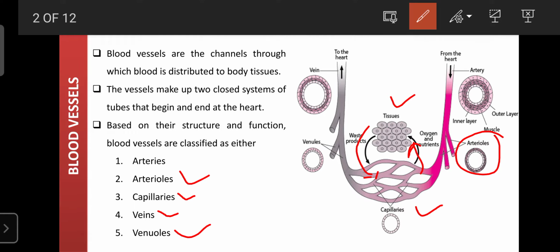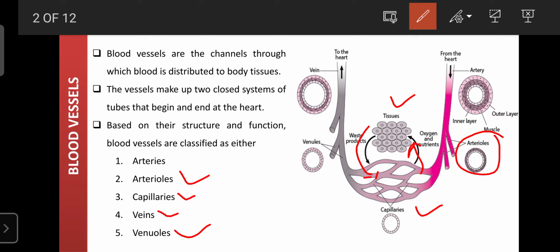It means it is also made up of the 3 layers, but the function is that it carries the deoxygenated blood, whereas arteries carry the oxygenated blood.